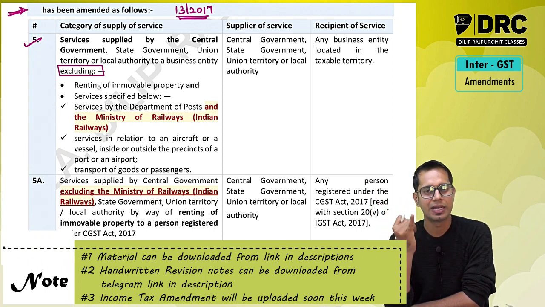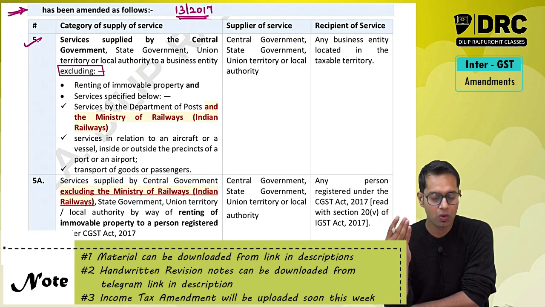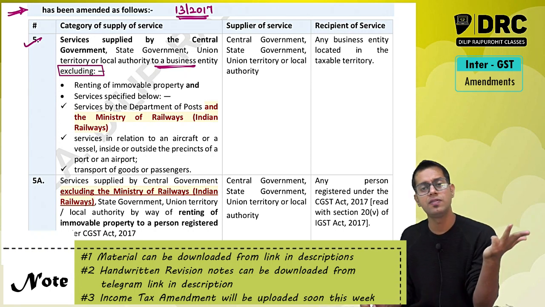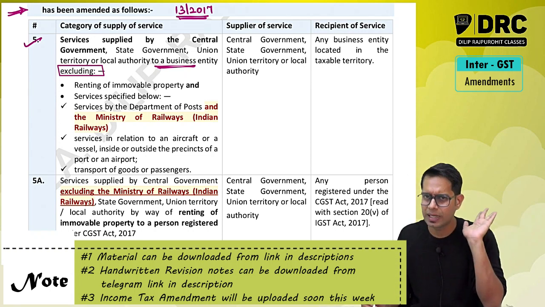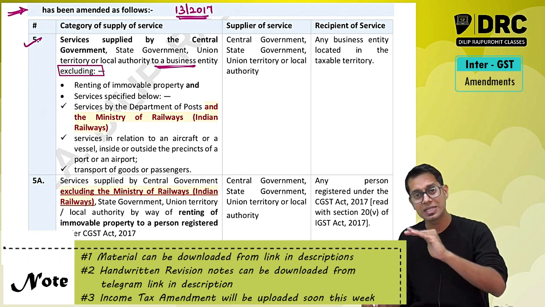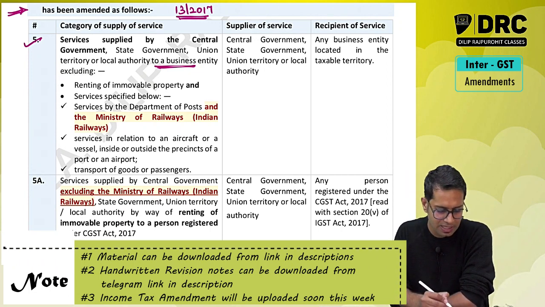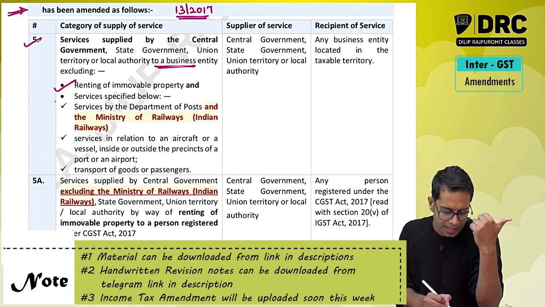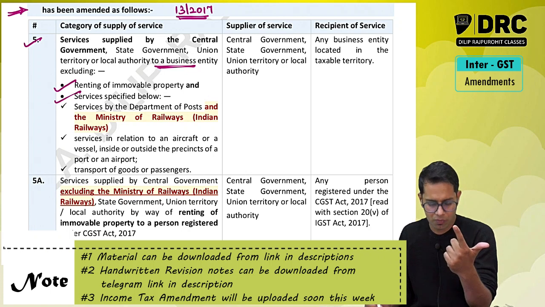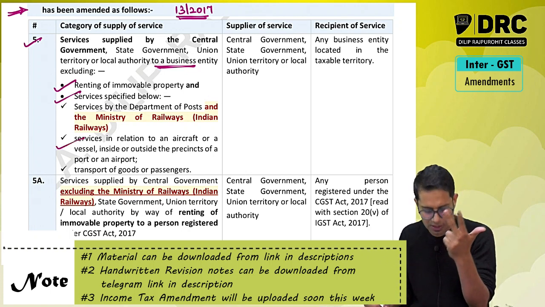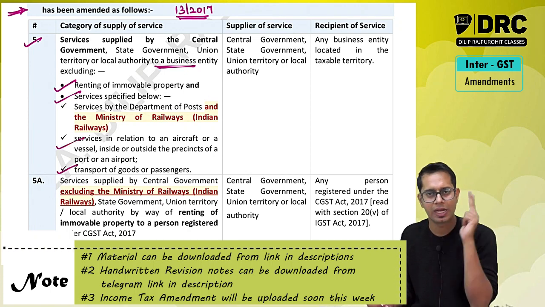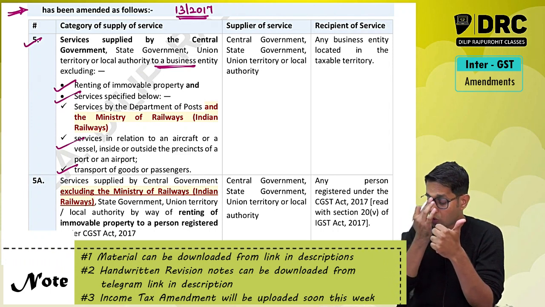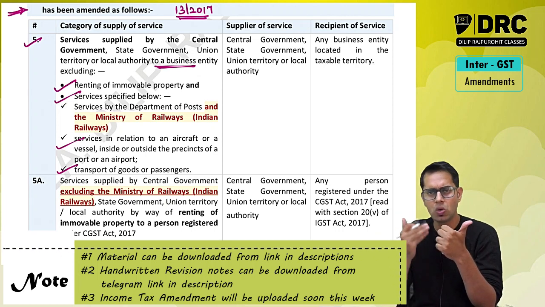Services supplied by whom, sir? Central government, state government, union territory, local authority to a business entity. So if the central government, state government, local authority, union territory is giving services to a business entity, then the business entity has to pay the tax under reverse charge mechanism, except some services. Except which cases, sir? Except renting of immovable property services given by government, except services given by Department of Post, except services in relation to aircraft and vessel, except services in relation to transportation of goods and transportation of passengers. So for the services given by Department of Post, if I go to the post office and take speed post services, the post office is only going to charge GST.